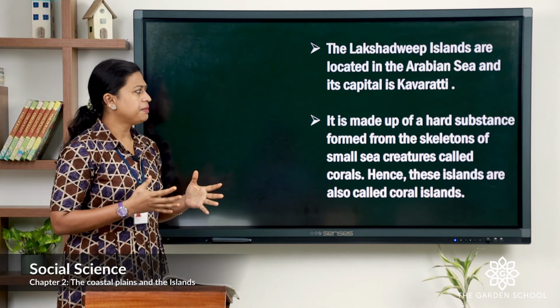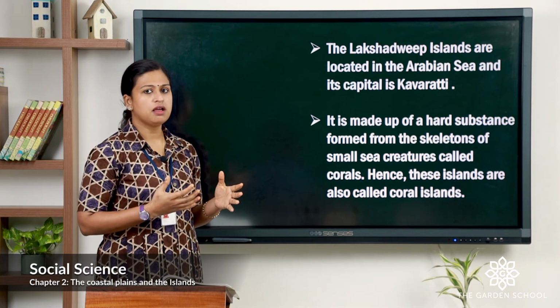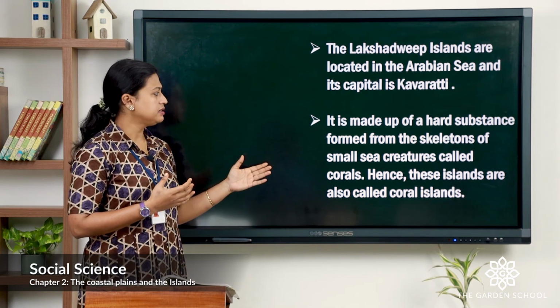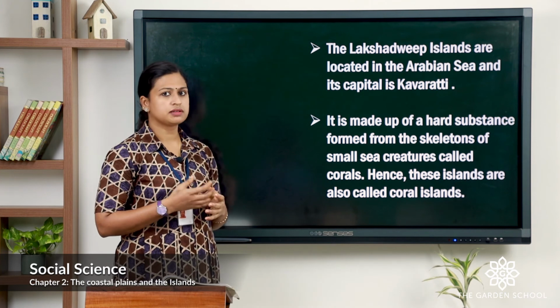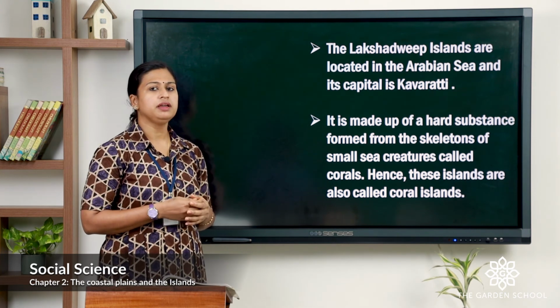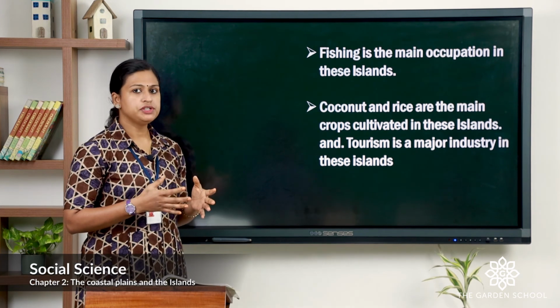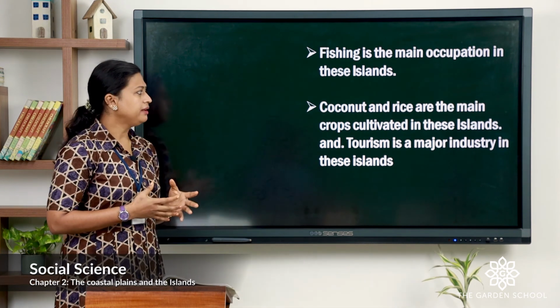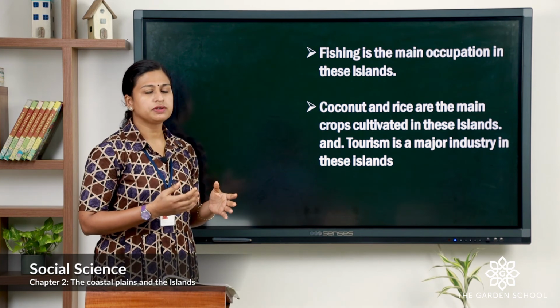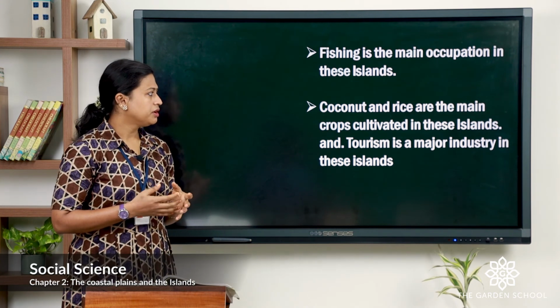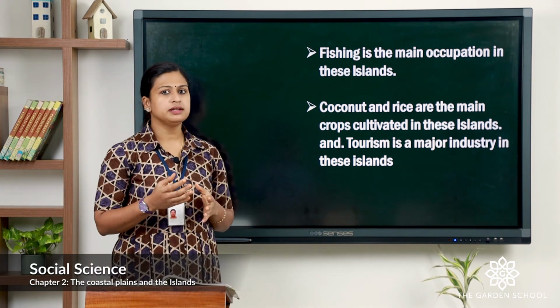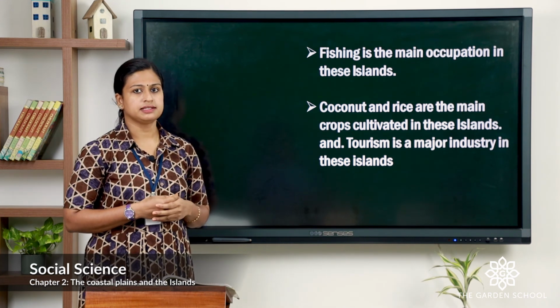It is made up of hard substance formed from the skeleton of small sea creatures called corals. That's why it is also known as coral islands. Fishing is the main occupation. The main crops grown are coconut and rice. Tourism is an important industry in these islands.